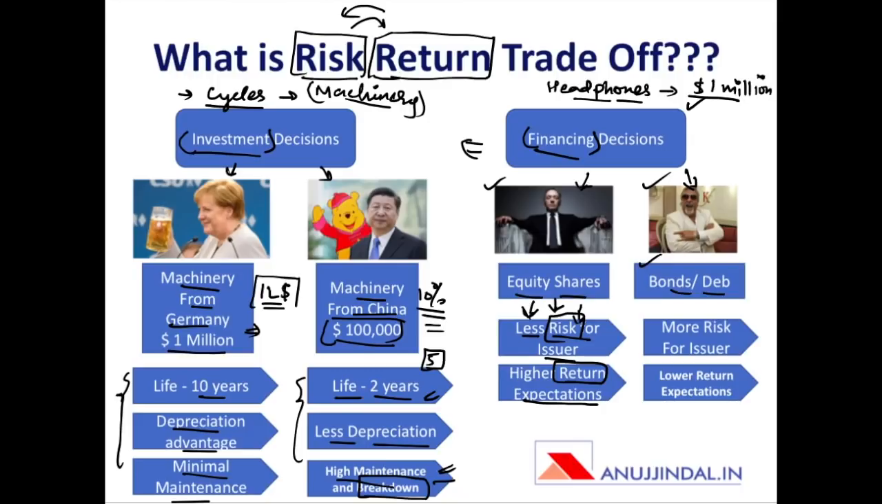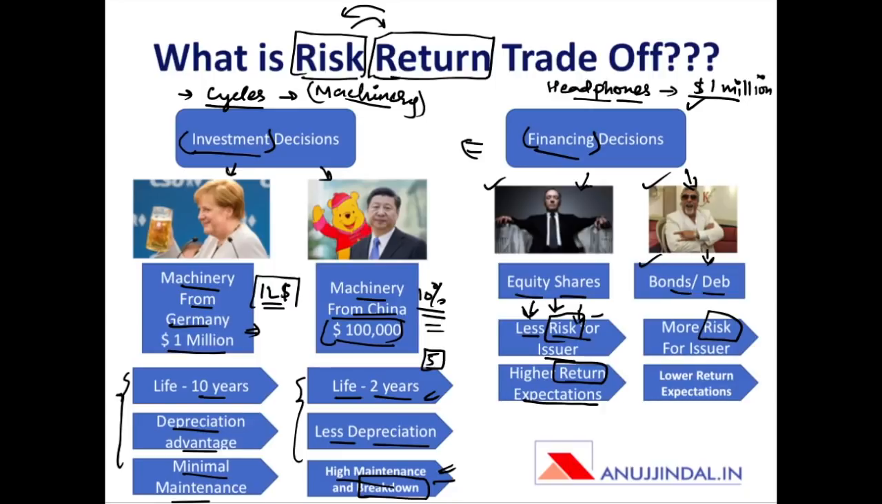Similarly, the return requirements of the equity holders are more from this enterprise, because he's holding equity shares and he's taking the risk of having to let go of his investments in case of bankruptcy. On the other hand, what will happen if the company decides to issue bonds or debentures? There will be more risk for the issuer, and the risk for the issuer is more because he has to pay